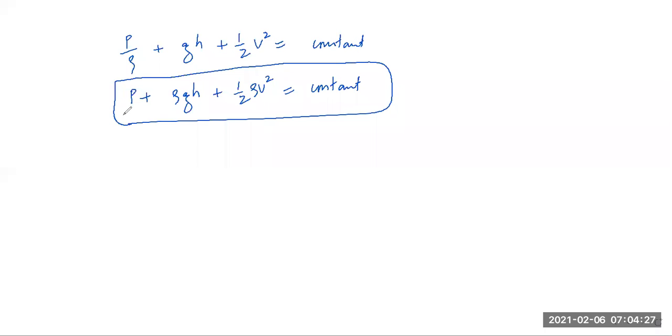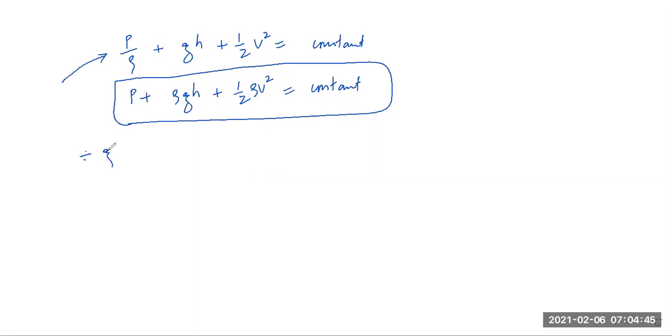All right, students, and now I get to the crux. P plus rho gh plus half rho v square is equal to constant. Now this equation, when I divide by g, let's see what I get.